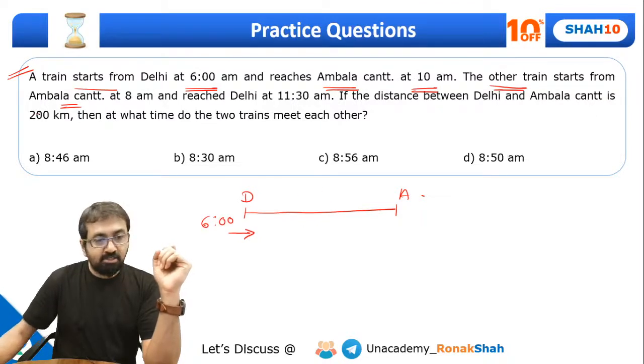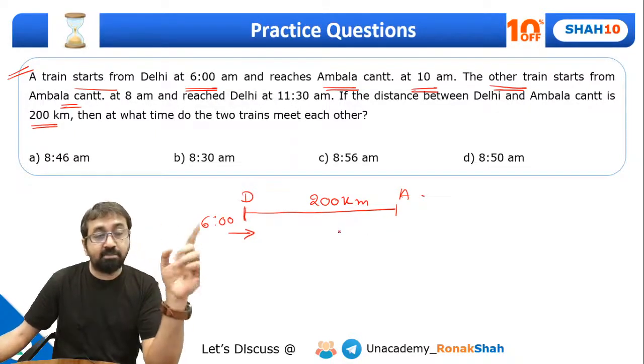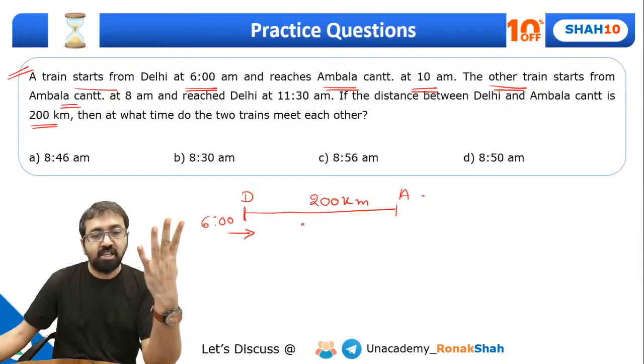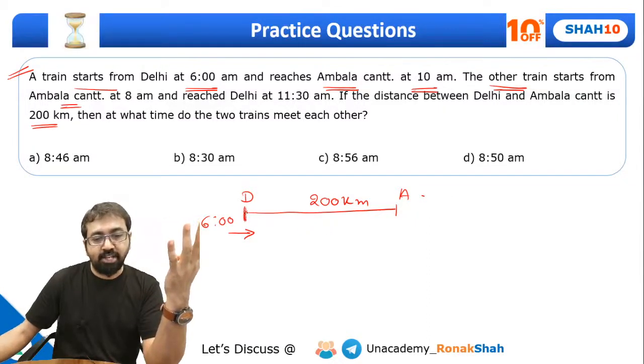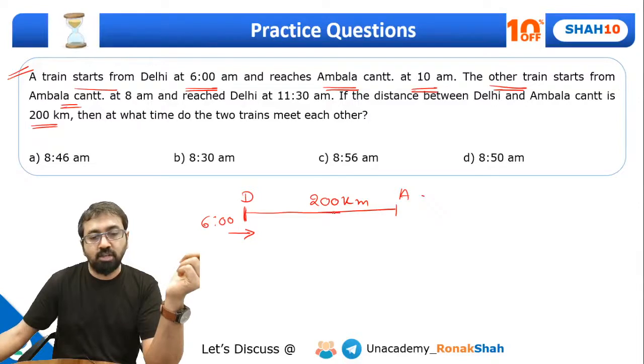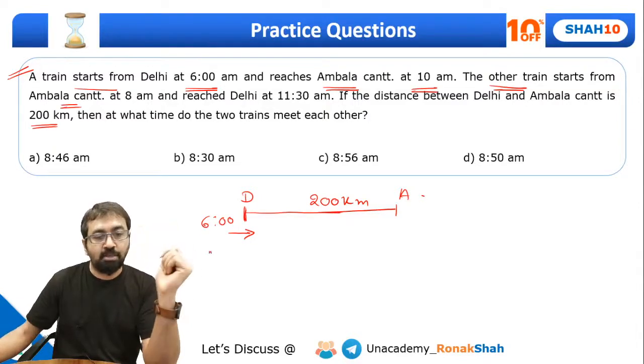And the distance between Delhi and Ambala Kant is given as 200 kilometer. Now please understand, the train from Delhi reaches Ambala at 10 a.m., that is in the 4 hours duration, right? So can I say this Delhi bound train travels 200 kilometer distance in 4 hours time? So what is its speed? Its speed is 50 kilometer per hour.